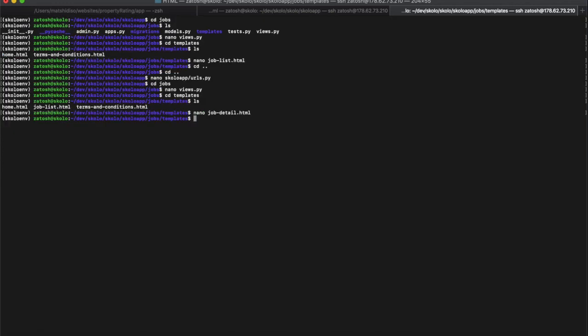And then the last thing that I want to do is go to my home page, and on the menu I want to list the link for the job, so that I can just click on it from the home page and find it. Right. So let me see here. ls. Okay. So it is this home.html template. Okay. So let's open that.